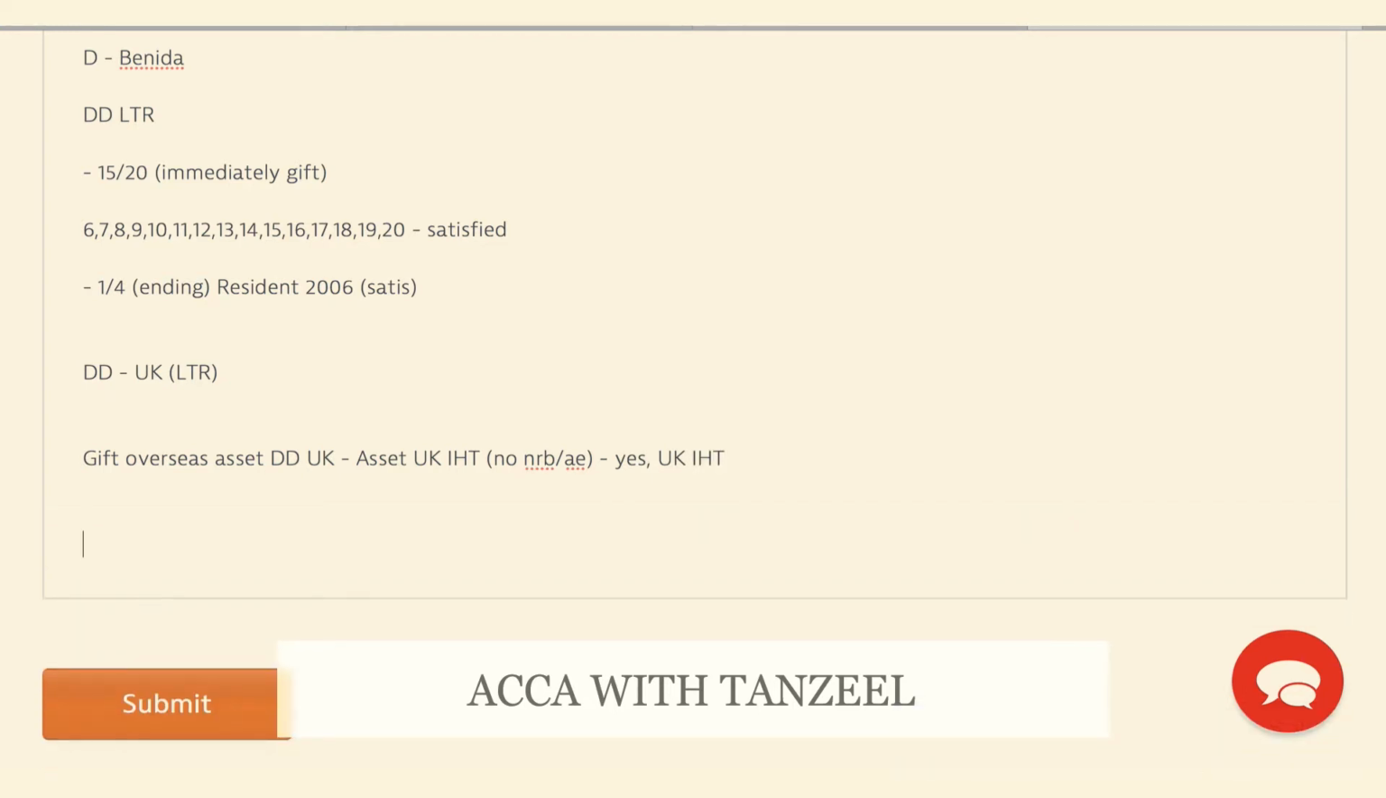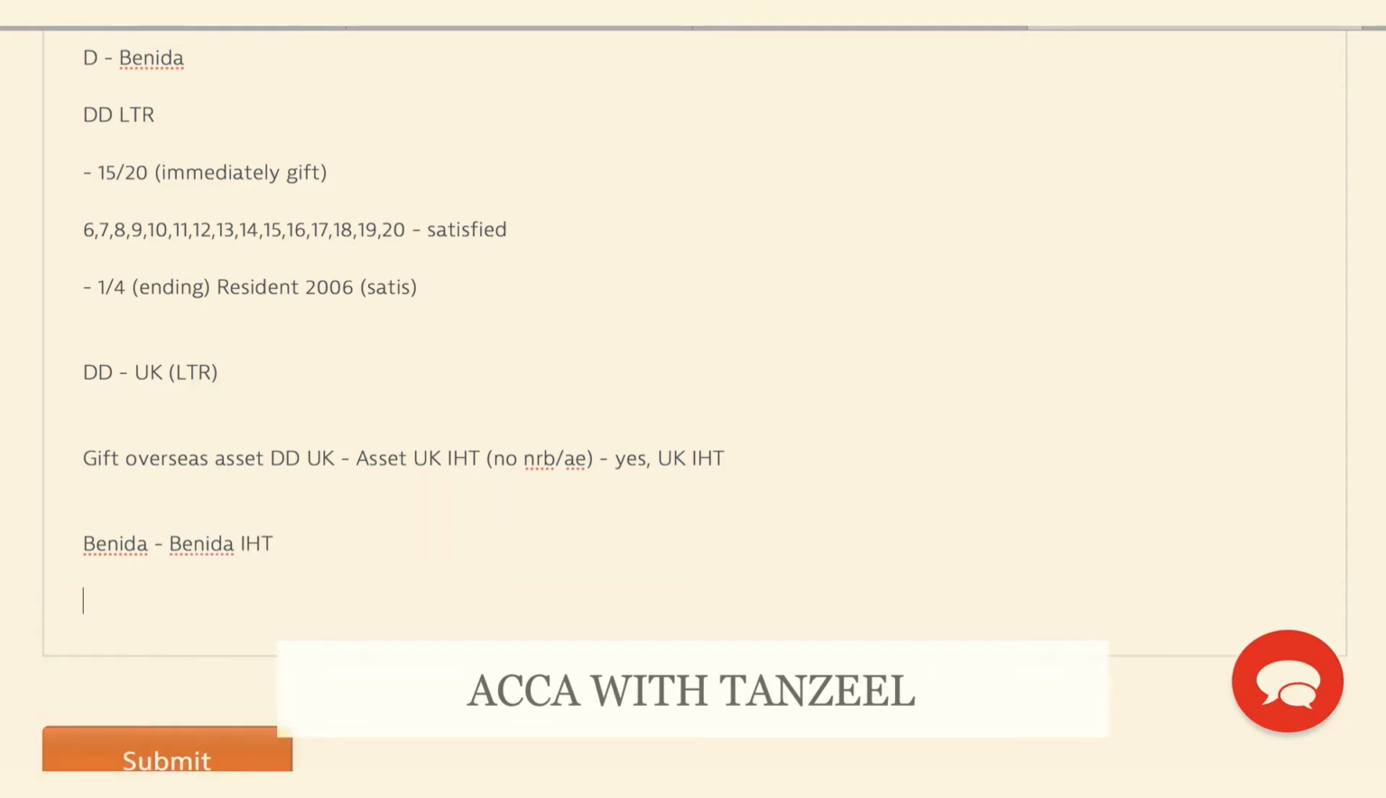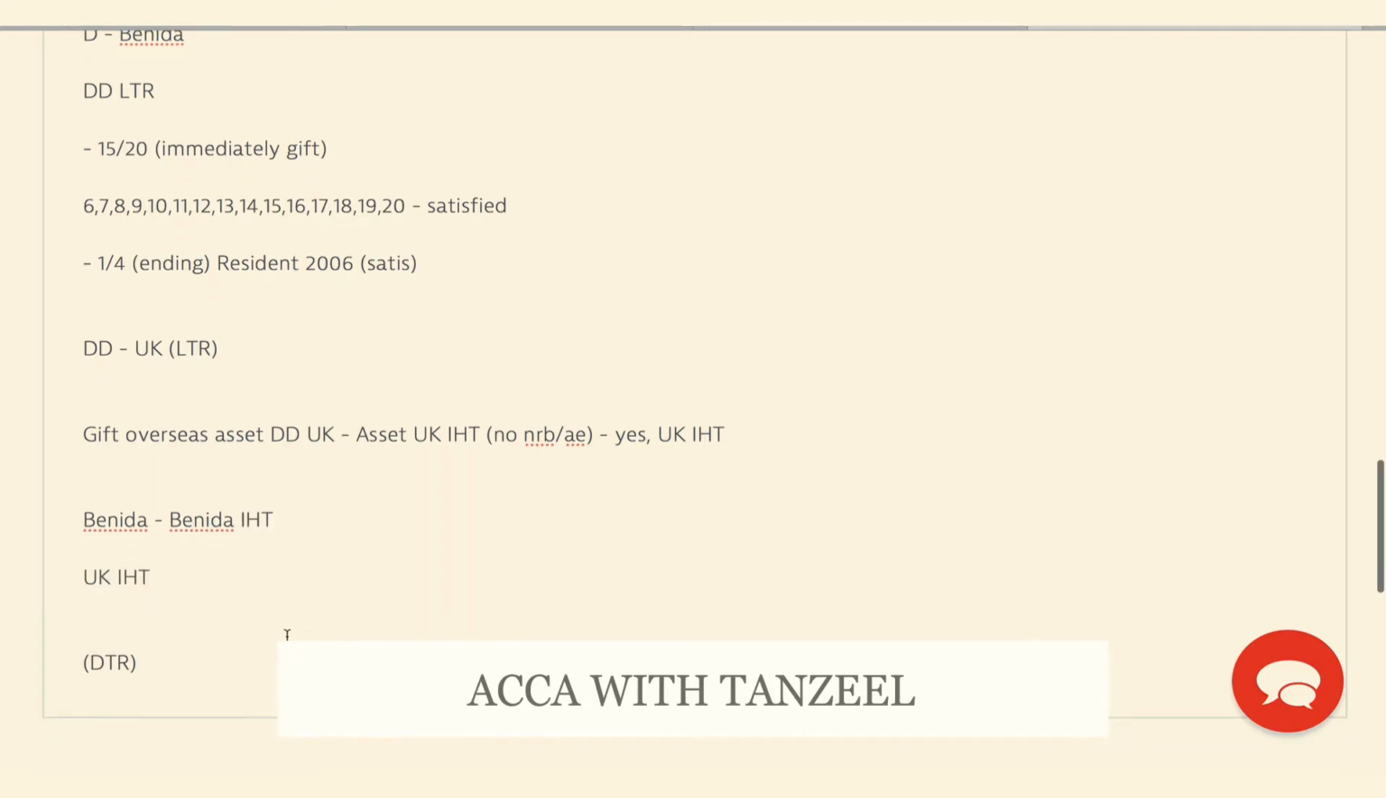One thing that we need to understand over here is that the land is situated in a separate country and he is domiciled in this country. So he may have to pay inheritance tax also in this country, and he would also have to pay UK IHT. Therefore, he will also get double taxation relief, either of the UK IHT or the Benita IHT.